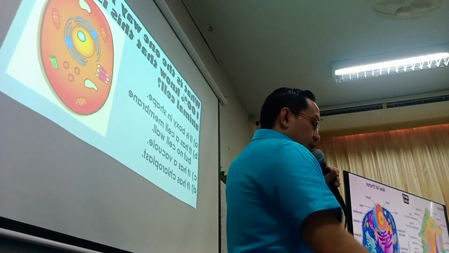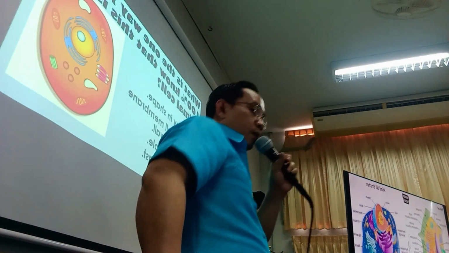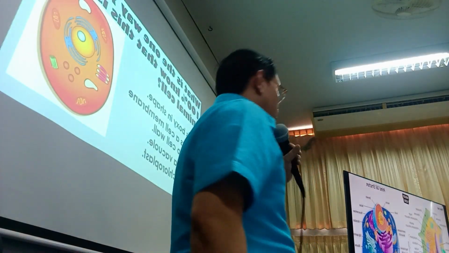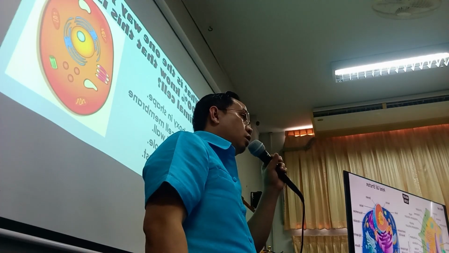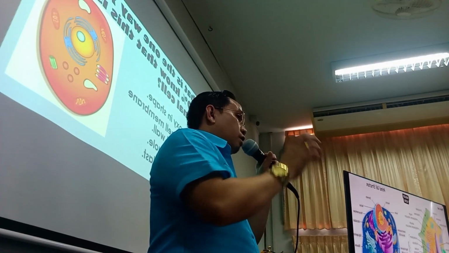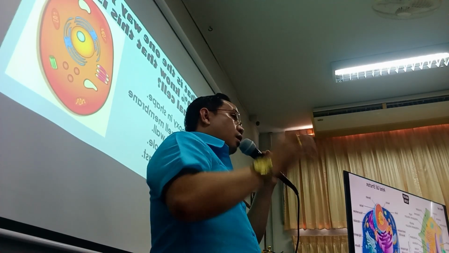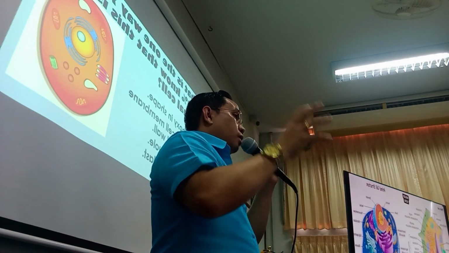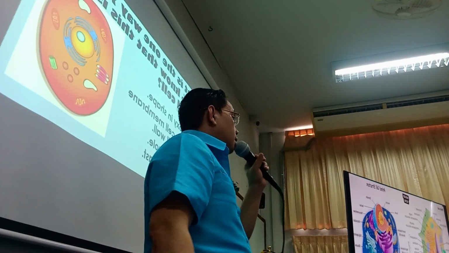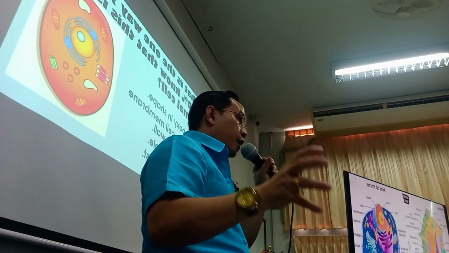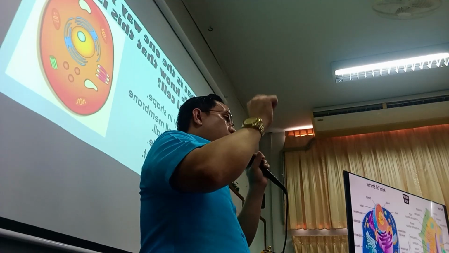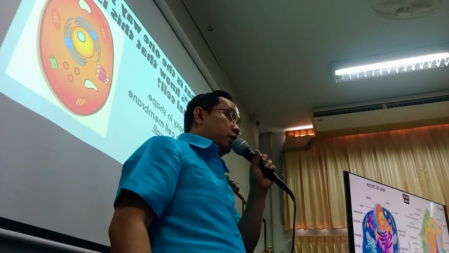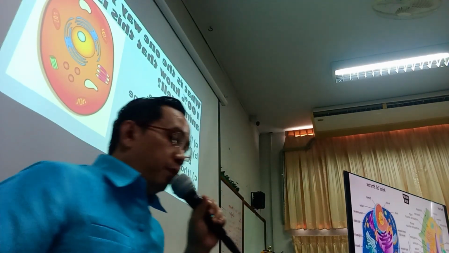So that would be part of our overview, before we move forward to our next topic related to photosynthesis. But for the time being, let's have some activities to enhance your learning by labeling the parts of animal cells and plant cells. Okay, so please be ready.